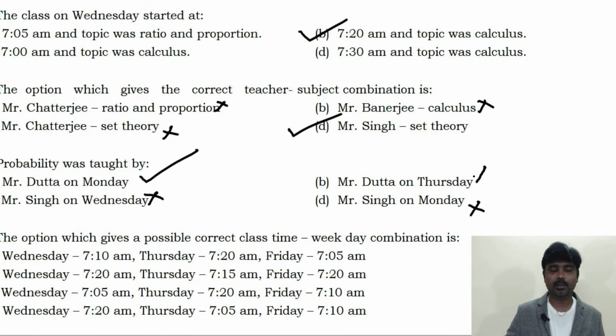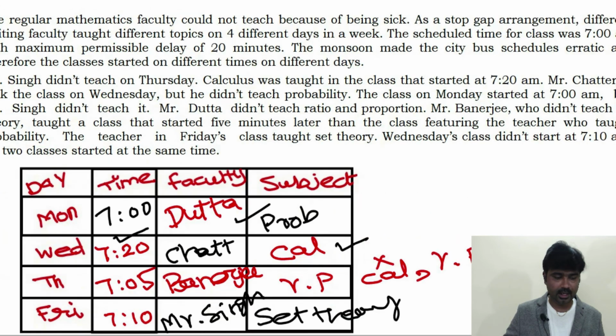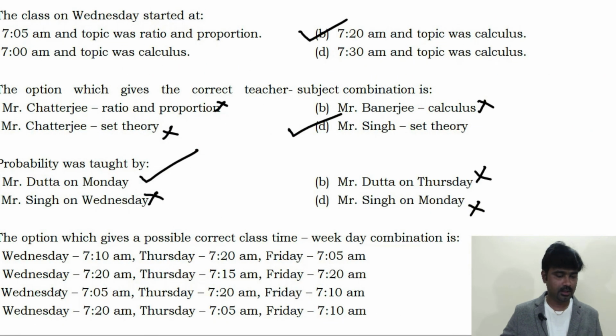You can eliminate B option. The option which gives a possible correct class time and weekday combination is? First one, Wednesday 7:10 a.m., Thursday 7:20, Friday 7:05. Like this, three options are given. So go through the directions again. Wednesday 7:20 a.m., right? So Wednesday, it is given everything Wednesday.